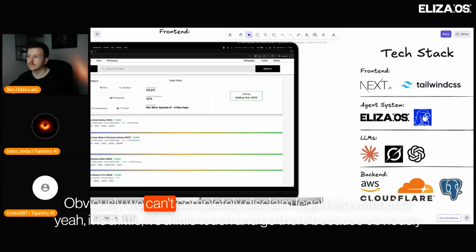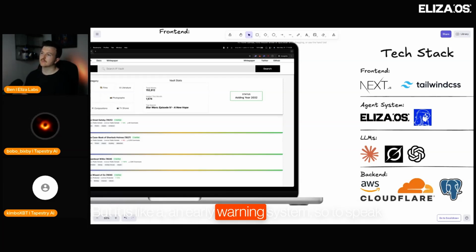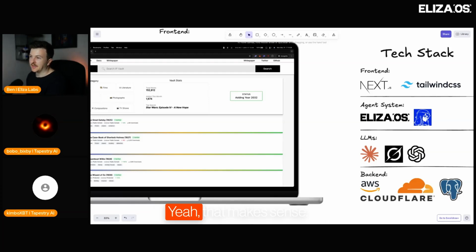Obviously we can't completely disclaim legal help. It's a little touch and go there, because obviously we don't want to be liable for somebody doing something outside of, or like Willie making a bad recommendation. But it is like an early warning system, so to speak. Did that sort of get to your question? Got it. Yeah, that makes sense.